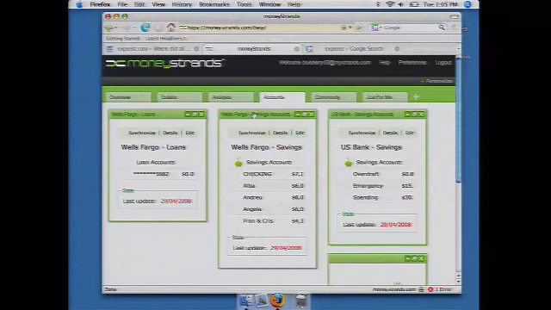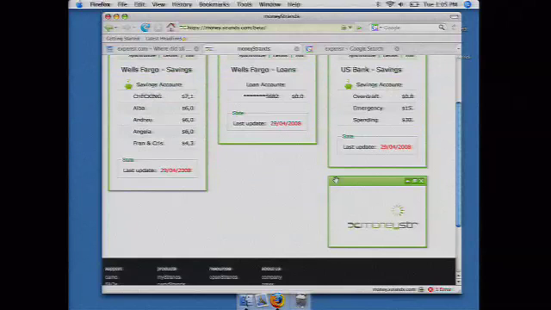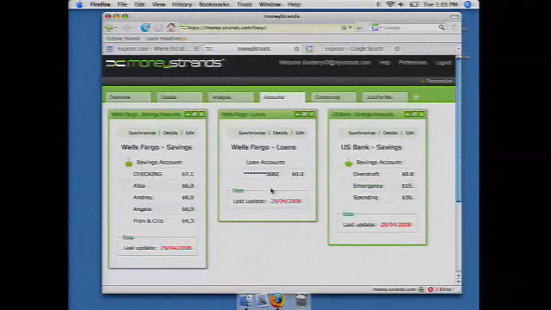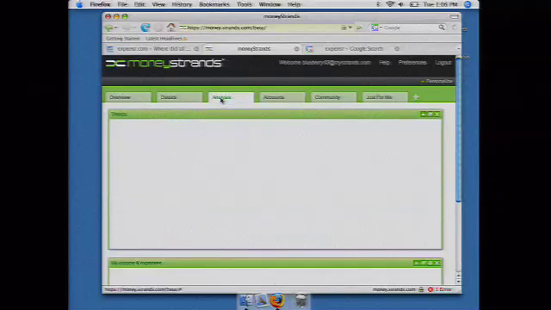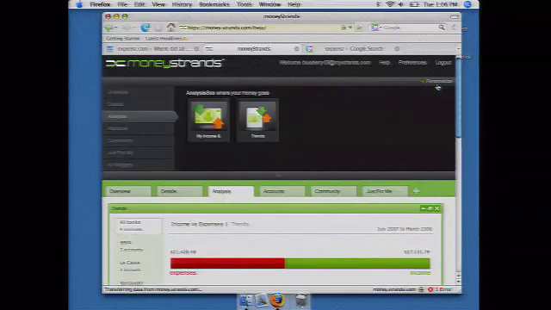So the cool thing about the widgets is that you can customize the page, you can see which widgets matter most to you, and if you don't like a widget, like this one, you can click out. All right. Analysis, we've got a whole bunch of new analysis widgets, and we're going to be releasing a lot more. One of the ones that we're going to show you today is this one, incomes versus expenses. But if you ever wanted to add more, of course, there's going to be more here. And now I'm going to pass it off to Sean to talk about the community.